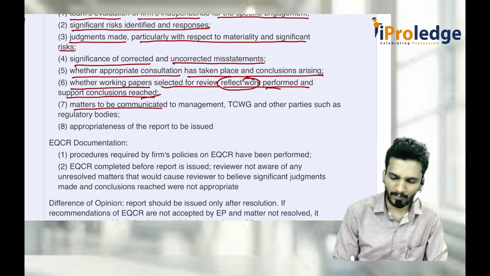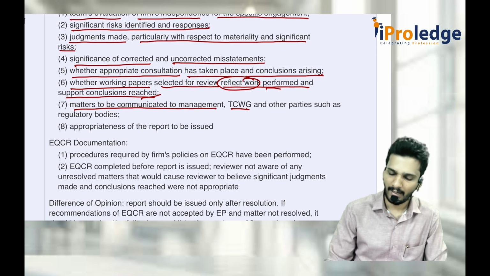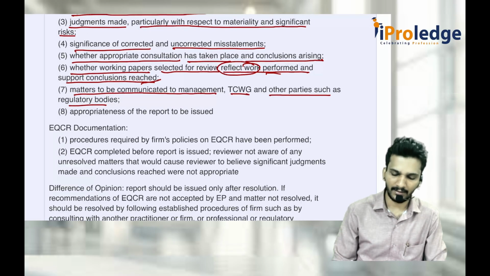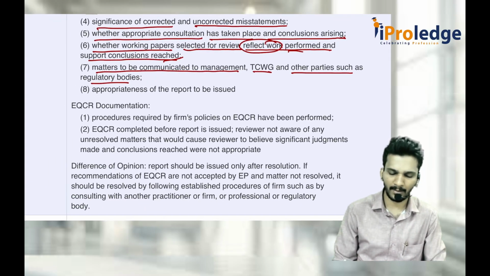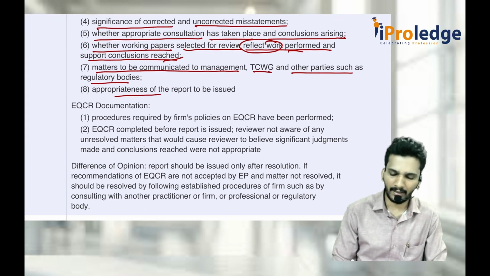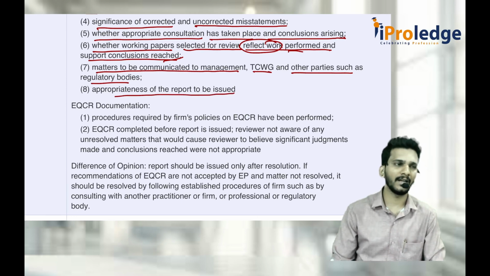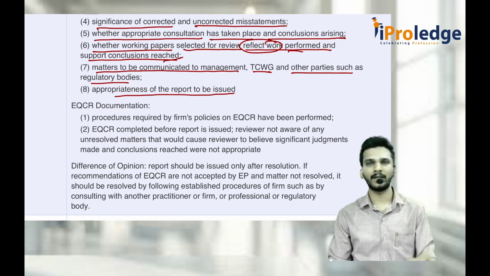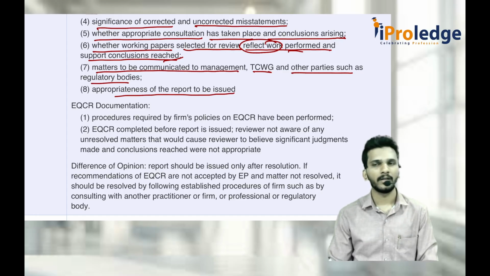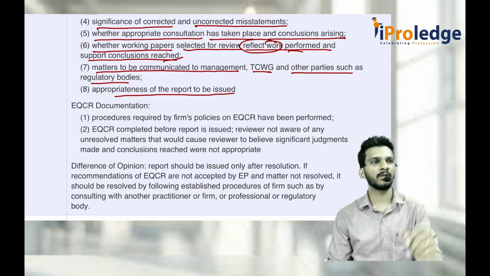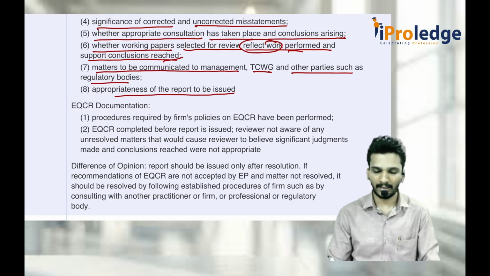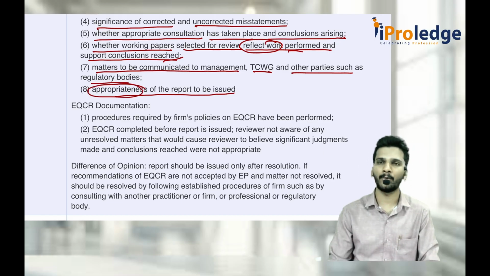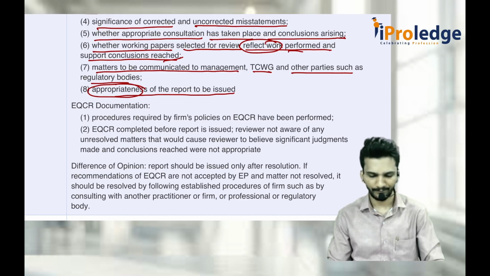Again, what matters are to be communicated to management, TCWG, and other parties such as regulatory bodies. That also has to be checked, whether it is done by the engagement partner or not. And again, appropriateness of the reports issued. Did the auditor really issue the report which is appropriate in the circumstances? Actually it should have been issued modified, but he issued an unmodified opinion. It should have been adverse, but he issued a qualified opinion. That means, is it appropriate or not? EQCR has to check everything.